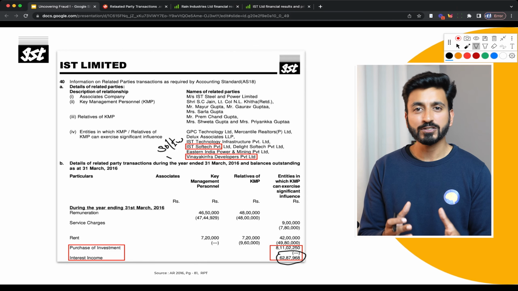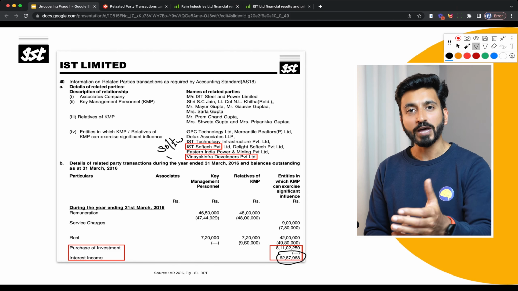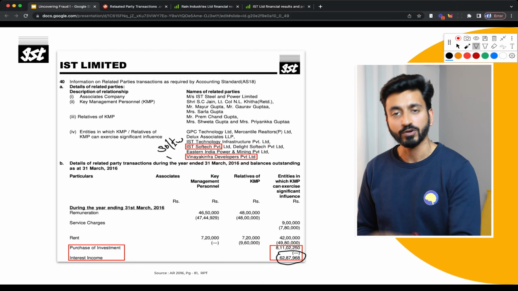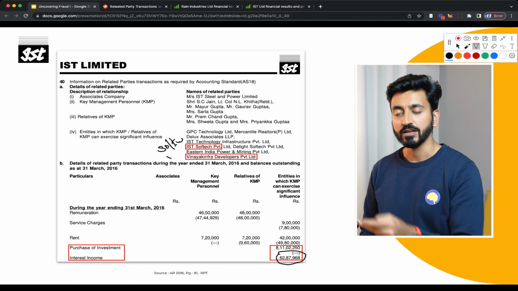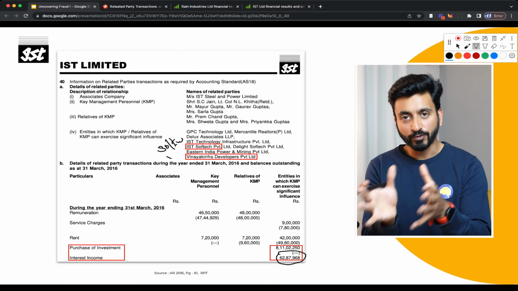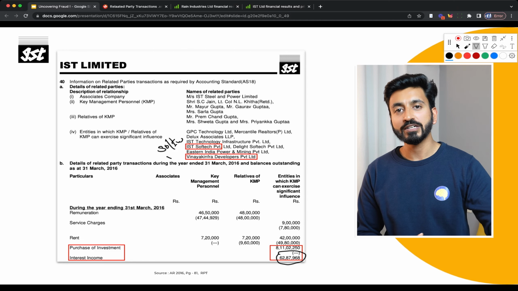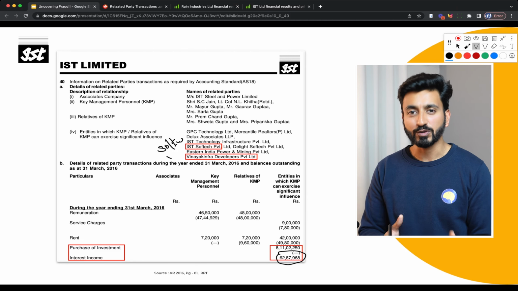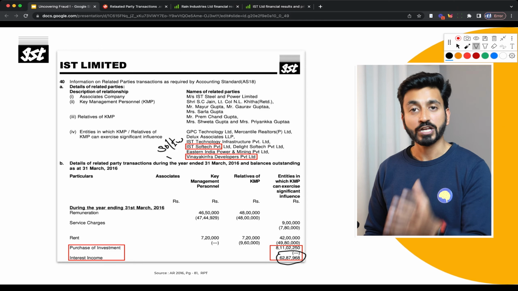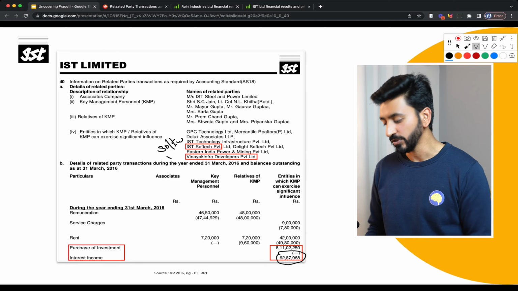Again, why that matters is because if you're borrowing from the bank or some financial institution at say 9.50, which is the case in this company, as I'll show you, and actually giving a loan from that amount to a promoter entity at say 7.75 or 7.5, it's basically putting the burden onto the minority shareholders at the expense of the promoter, right?